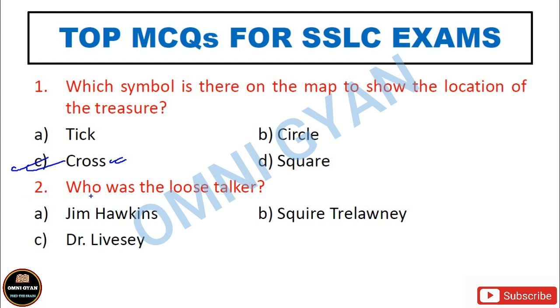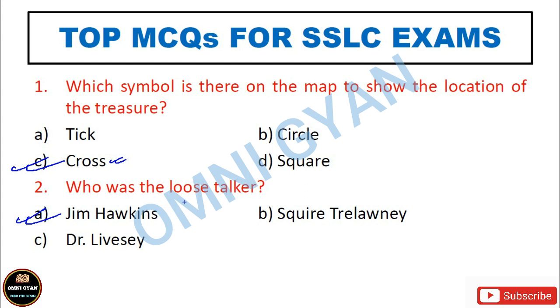All right, now question number 2, who was the loose talker? The loose talker here is the narrator of the story. Now who is the narrator of the story? Take 2-3 seconds. So the narrator of the story is Jim Hawkins, है ना? Jim Hawkins is narrating the story, and Jim Hawkins is the loose talker. What do you mean by loose talker?